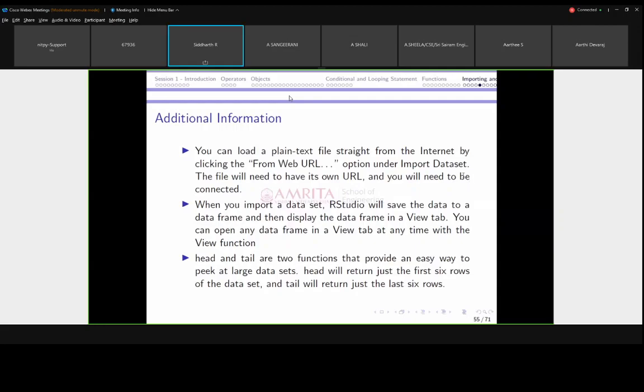Someone asked, sir, can I load an image dataset? For that I am answering. If you speak about image data, what is actually an image? If you consider it in a dataset format, an image is also nothing but a matrix, where all the information is pixel information. So yes, a matrix of pixel values.